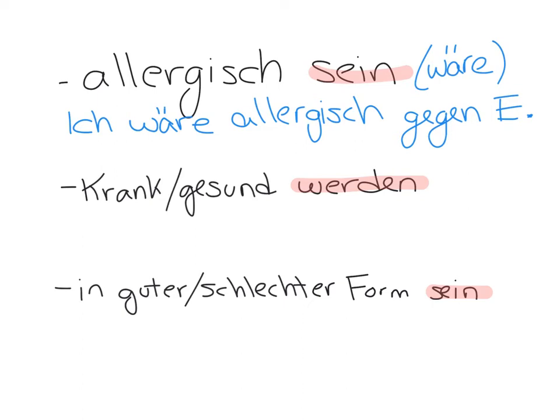For krank und gesund werden, this means to become sick or better. So the example sentence you have is Ich werde gesund. Well, we can't say Ich würde gesund werden. That's too many werdens in one sentence. We can't do that. So werden on its own means would become. So your Konjunktiv II sentence is Ich würde gesund. I would become better or healthy.